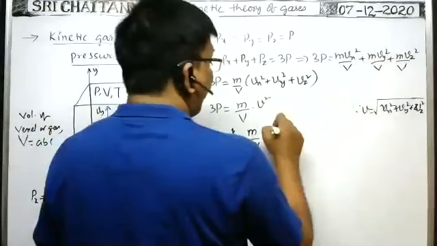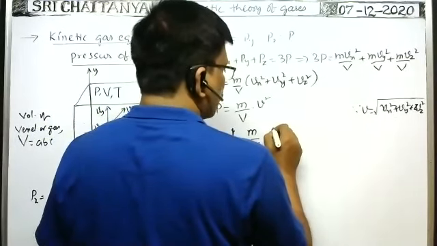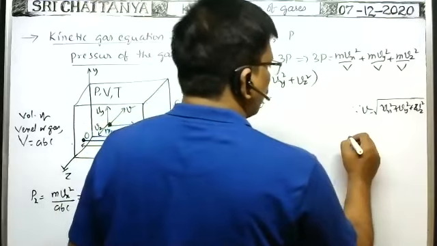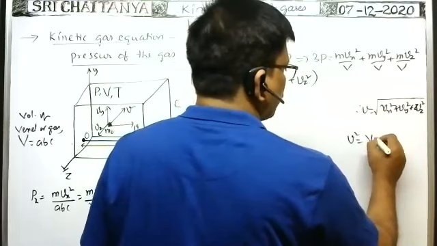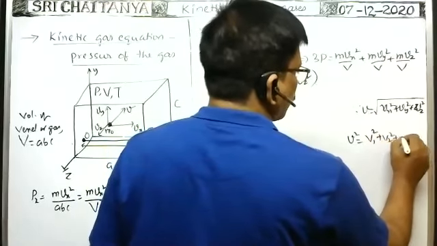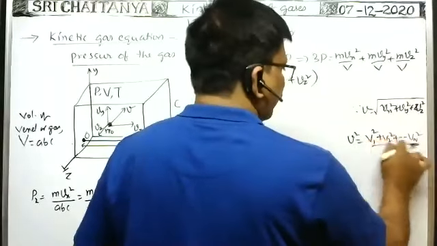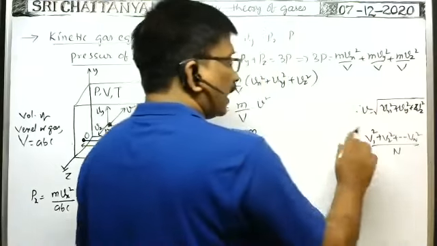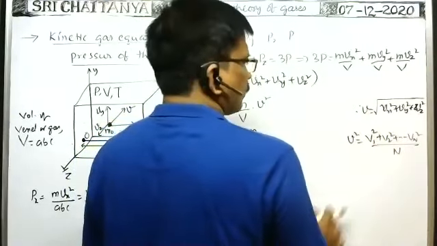If we take the mean of the squares of the speeds, v square can be written as, for different atoms or molecules with speeds v1, v2, and so on: v1 square plus v2 square plus and so on, vn square, by n. If you write like this, then it is the mean of the speeds of all the atoms.